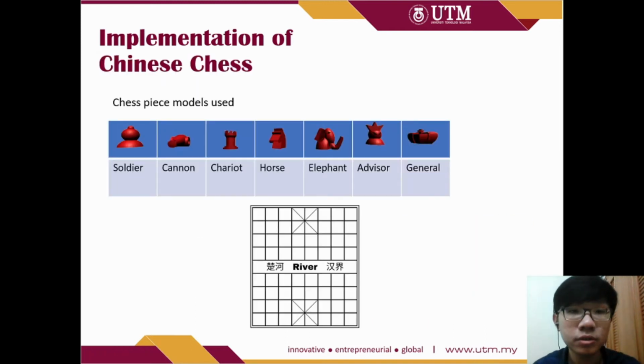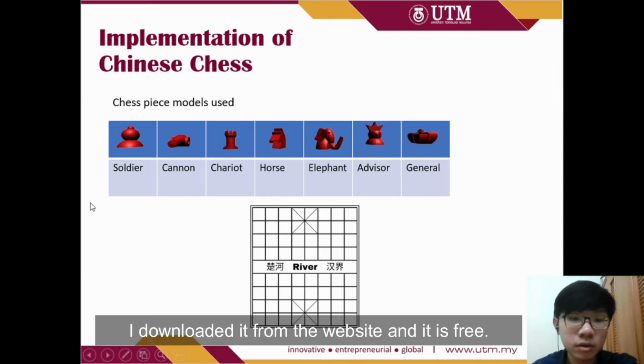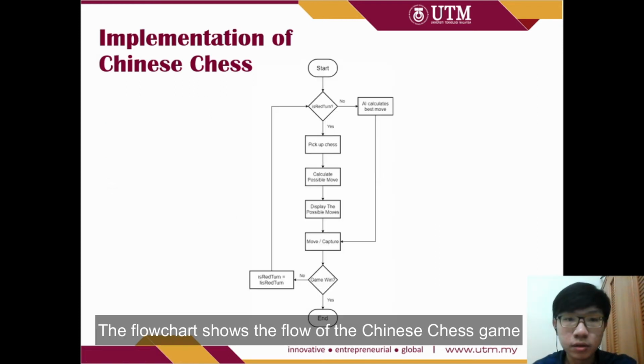The implementation of the Chinese chess. Here's the chess piece model used. I downloaded it from a website and it is free. The chessboard was drawn by myself. The flow chart here shows the flow of the Chinese chess game.